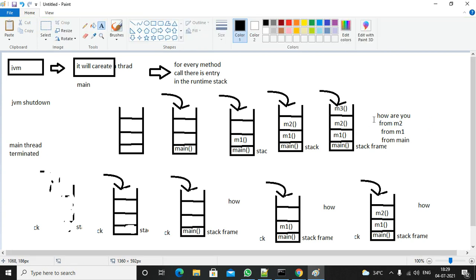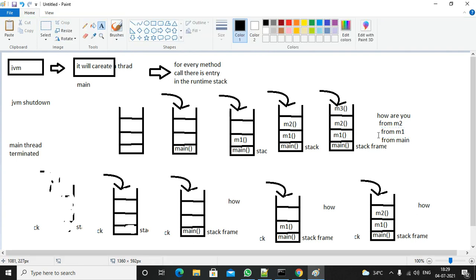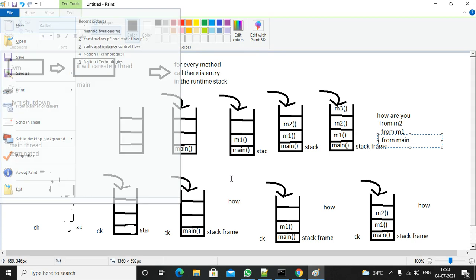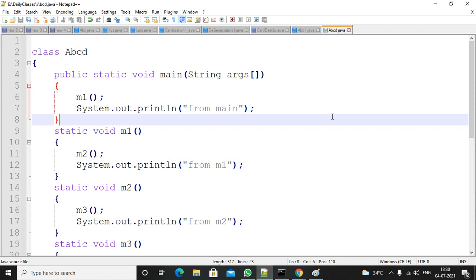From M2, this statement will be printed. In M2 nothing is there. It will come to M1. So M1 will print this one. Then M1 will be removed from the stack. It will come to main. So main will be printed. Nothing is there in main. So the stack is empty. Now the stack will be destroyed. After that, the thread will be terminated. Then the JVM will be shut down. Right? This is the process happening at the back end. Right. So we'll see here. Right. So compile this program.